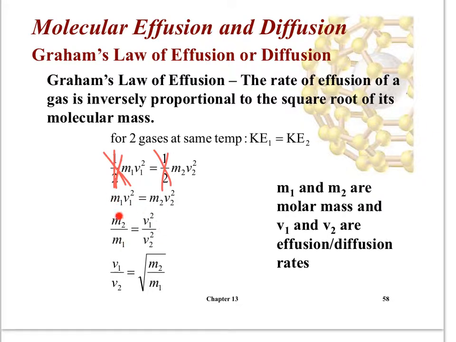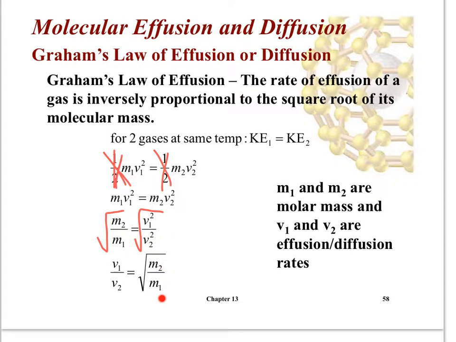So M2 over M1 is equal to V1 squared over V2 squared. If you square root both sides, then the square root of squared, those cancel, so V1 over V2 is equal to the square root of M2 over M1.